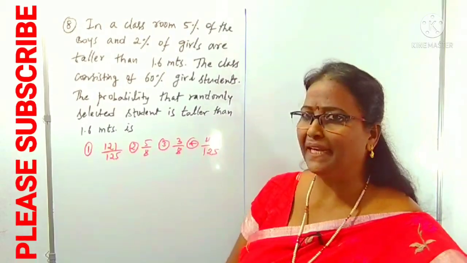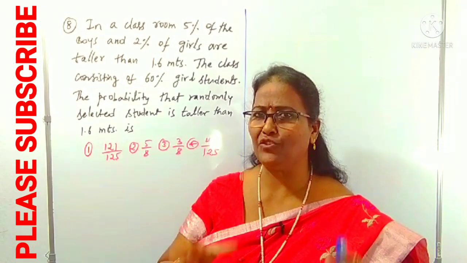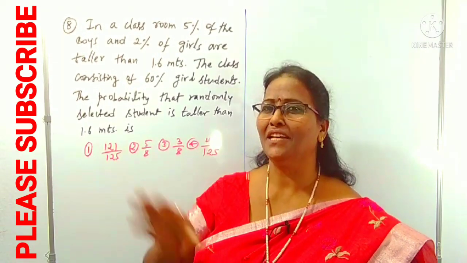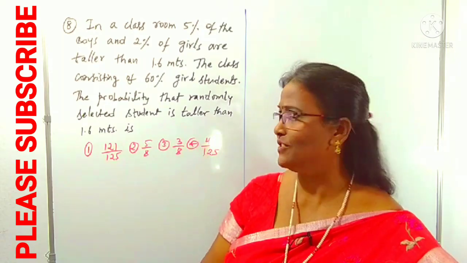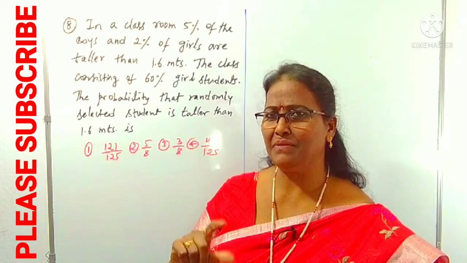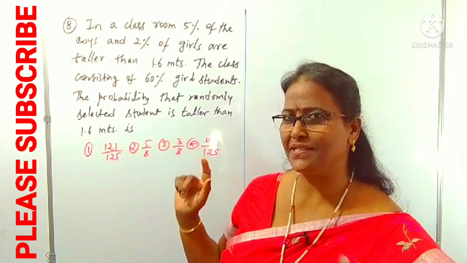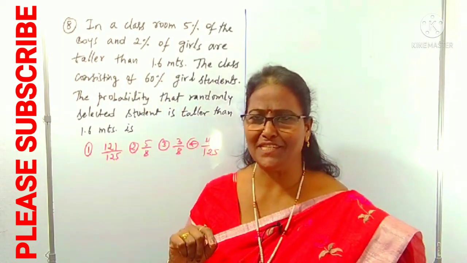Look at question number 8, just like question number 7. In question number 7, machines are given. Here boys and girls are given. That is the only difference. You can read out this data. Only the names change. What is the process? Same. First you can read out the first sentence.